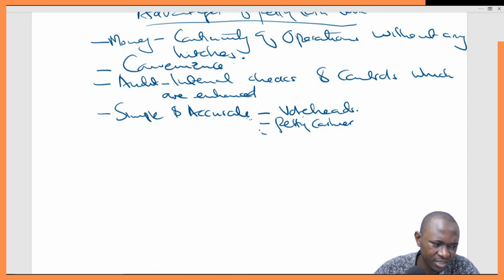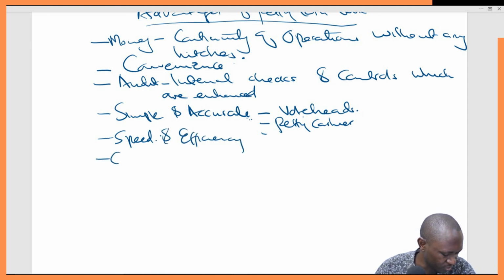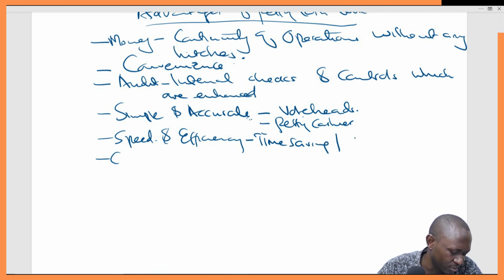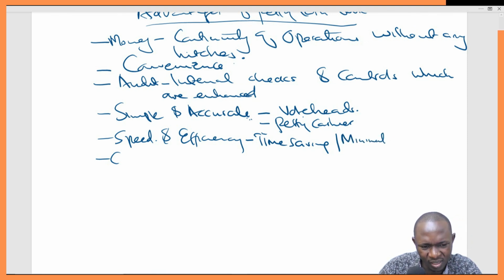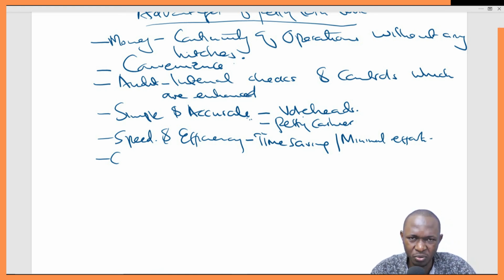And also speed. You talk of speed that will be observed here, and efficiency. Speed, efficiency, convenience, all these are things. Convenience we've already written here. And at the end of the day, we are talking about time saving. We are talking about things like minimal effort, because the person who does that probably should have been trained and will keep on doing that over and over again. So that makes it very easy for him, and less effort will be spent on doing this job.